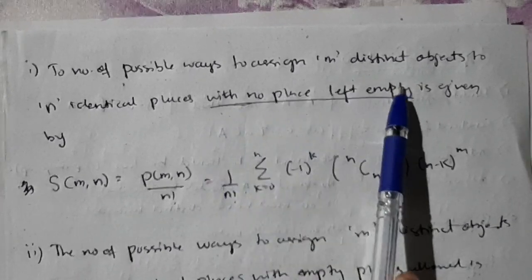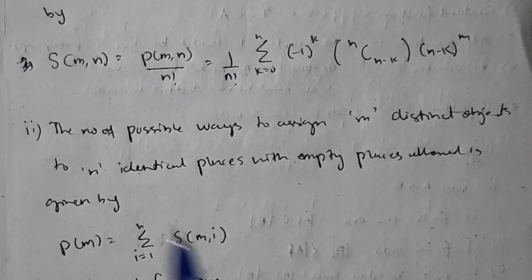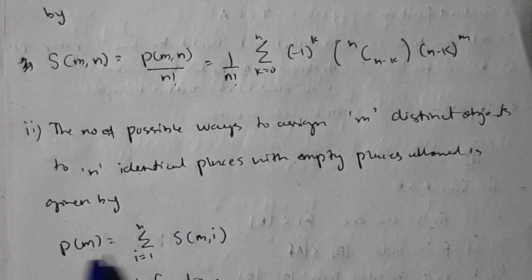See, if no places are left empty, you have to use this formula, and the number of possible ways to assign m distinct objects to n identical places with empty places allowed, if empty places are allowed, then you have to use this formula.